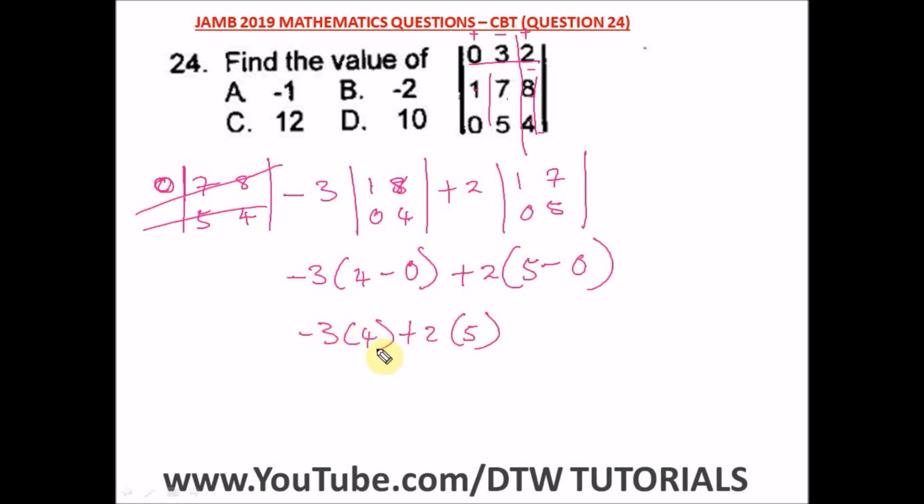Minus 3 multiplied by 4 will give us a minus 12, plus 2 times 5 will give us 10. Minus 12 plus 10 is going to give us a minus 2. So this is our answer. Our answer is minus 2, and our right option here is option B.